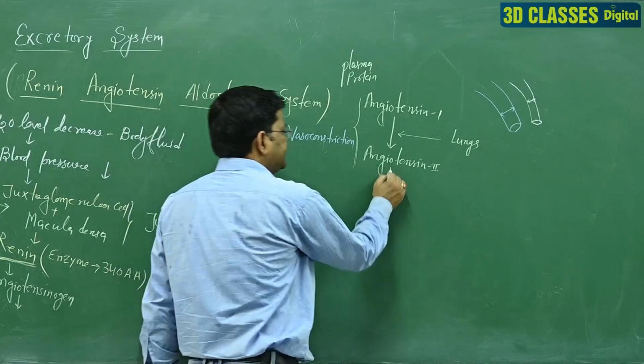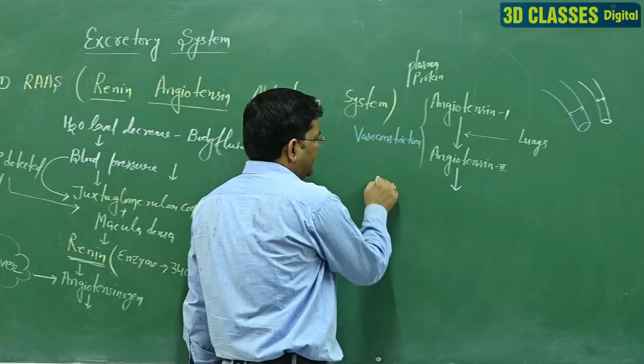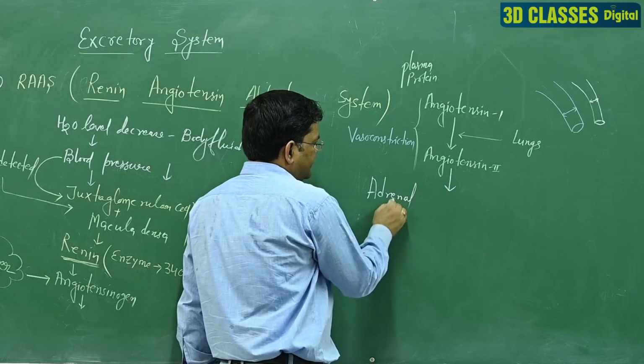When angiotensin second is in its activated form, the adrenal gland is activated.